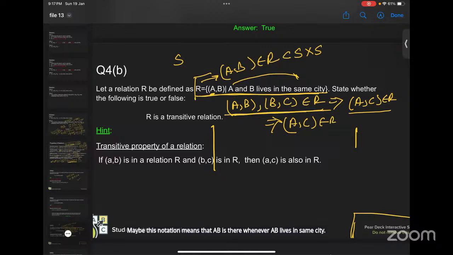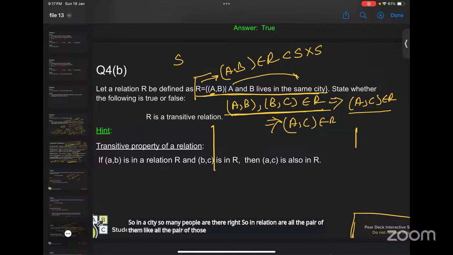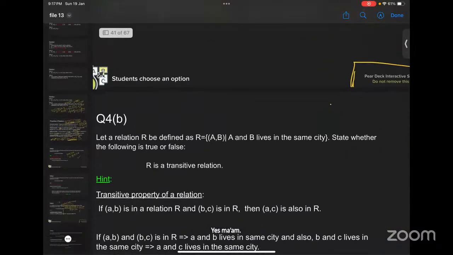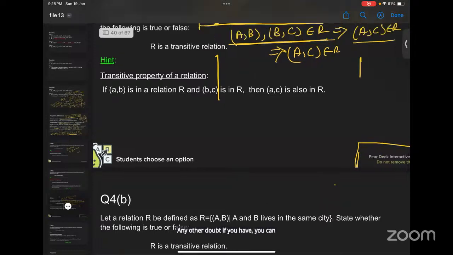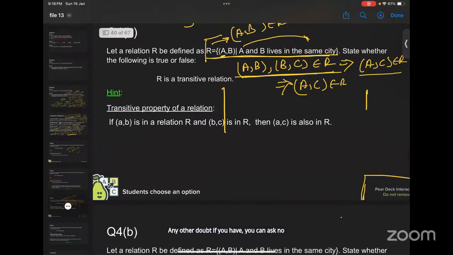In a city, so many people are there, right? So in relation R, all the pairs of those people who live in the same city will be there in the relation. Okay. Yes, ma'am, it's clear now. Any other doubt? If you have, you can ask. Is it clear to all of you?